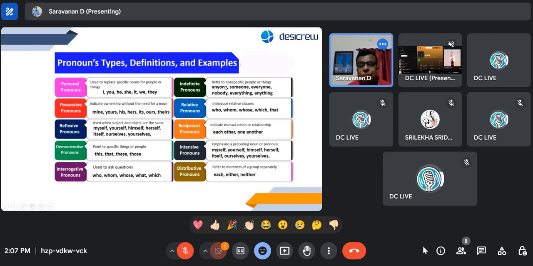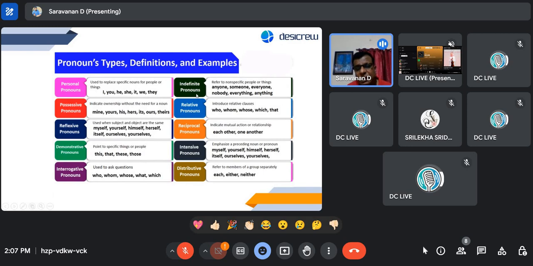So let's move on to the additional 5 today. As I said in the previous class, there are some who will say that there are 7 types of pronouns, and there are some who will say 8, 10, 12, and the list goes on. So I've kept this 10, and I think it's good enough for us to know. Okay, so indefinite.